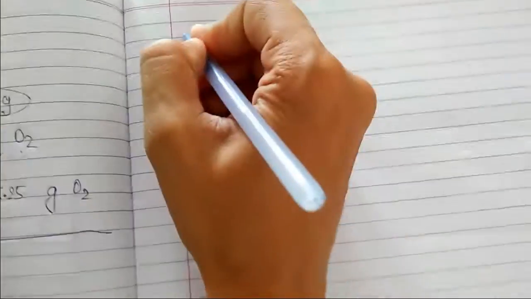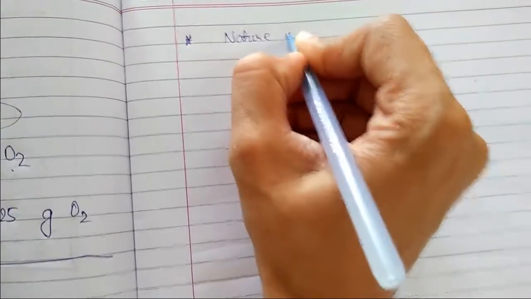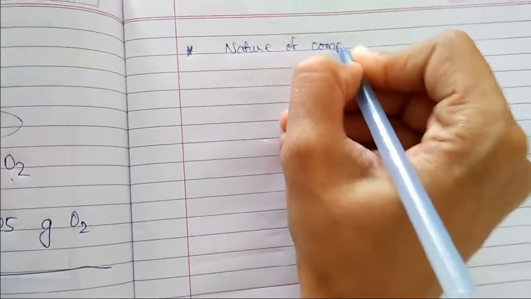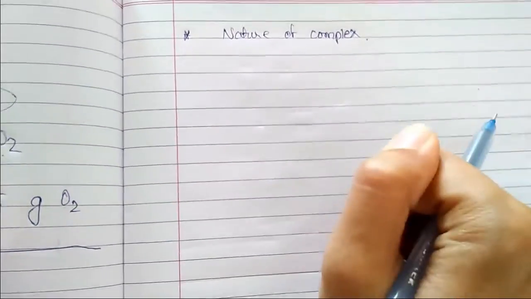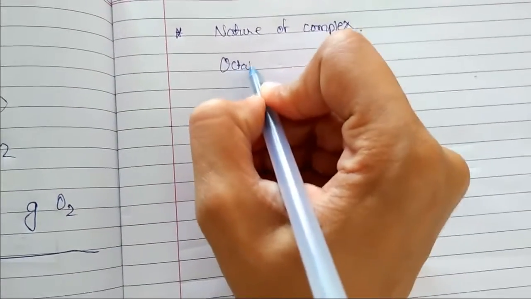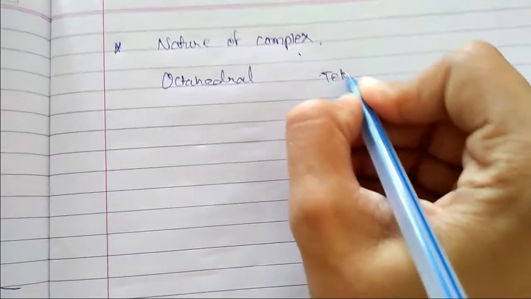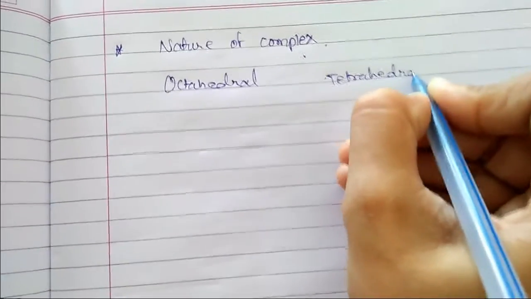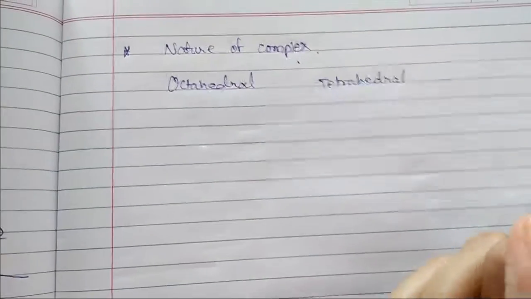Now another factor, that is nature of complex. What is nature of complex? It means that we are having types of complexes, that is octahedral or tetrahedral. We know that octahedral has 6 surrounding ligand atoms, right? And the other is tetrahedral. Clear? Two types of complexes we are getting, octahedral or tetrahedral, or you can say square planar too.